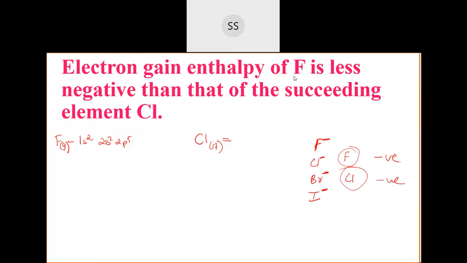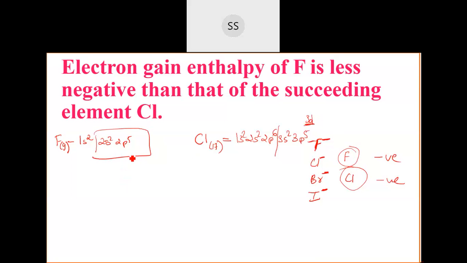Listen, otherwise I will be doing it in the next class. So your chlorine case, what happens? 1s2, 2s2, 2p6, 3s2, and then 3p5. Here we are limited with the second shell. In the second shell, we have only these 2 orbitals possible. We don't have any other place available. But in the chlorine case, it is in the 3s, 3p, and after that there is another orbital which is empty, where the electrons are not present. Orbital is still present there, but it is empty. Here 3d is available. Remember that. 3d is available, but it is empty.